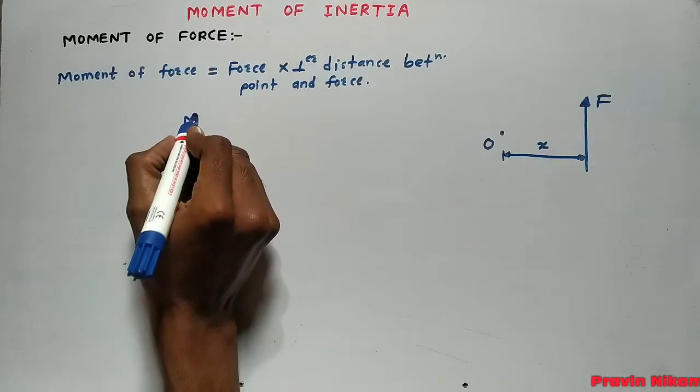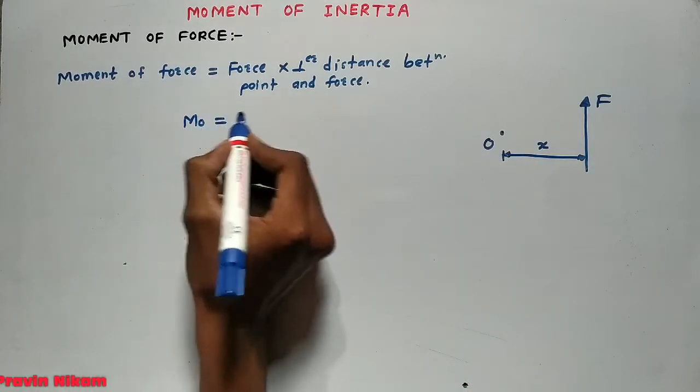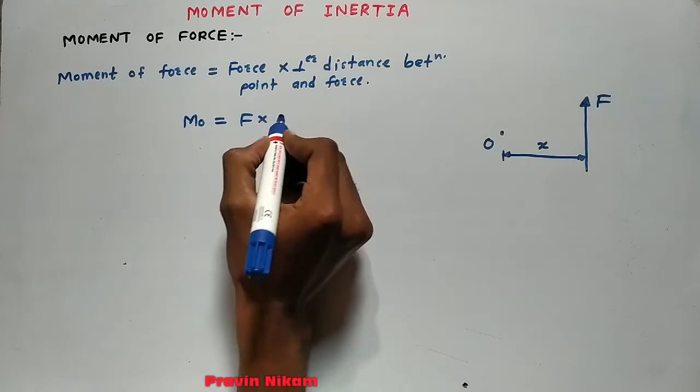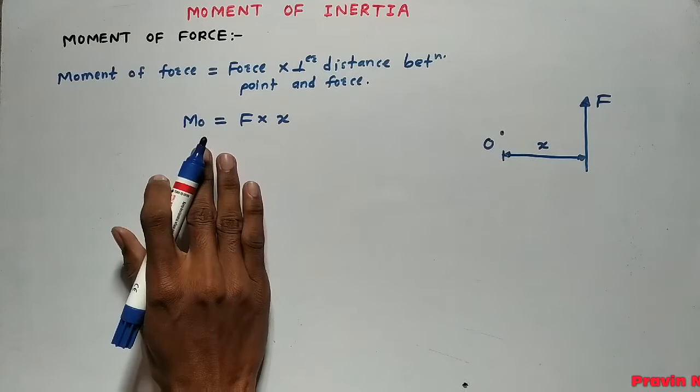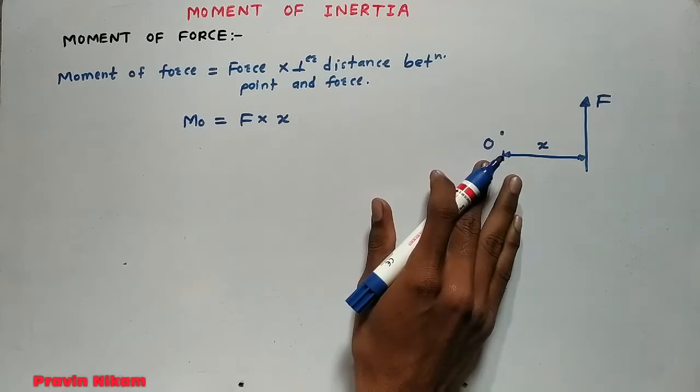So the moment about point O is equal to force into perpendicular distance x. This is the moment of force about point O.